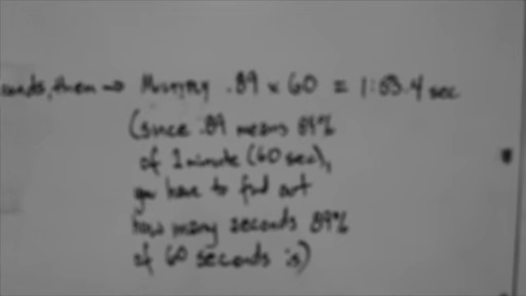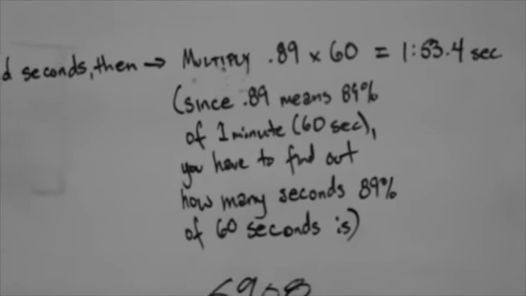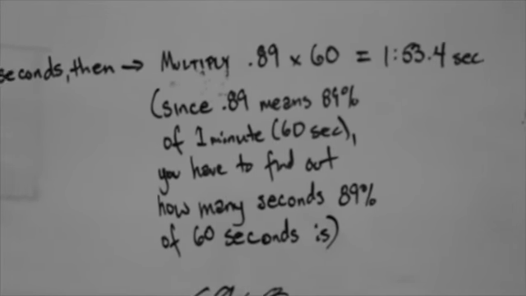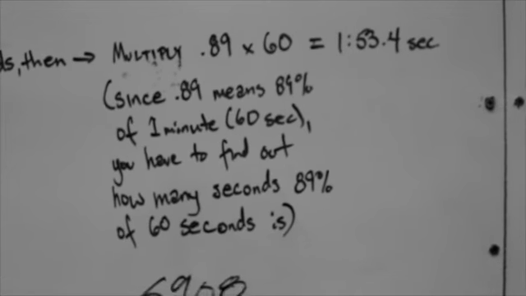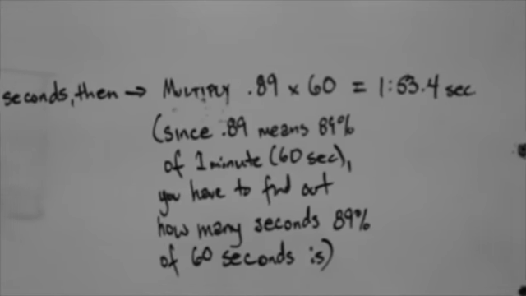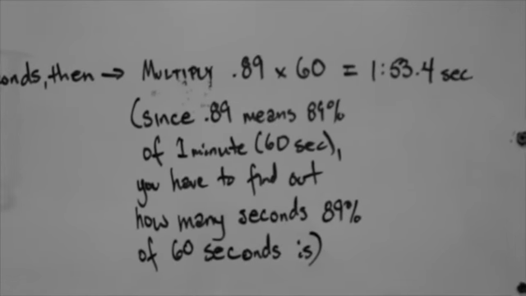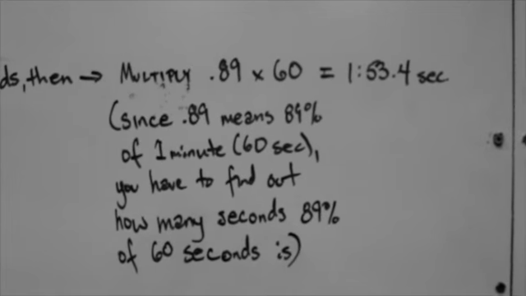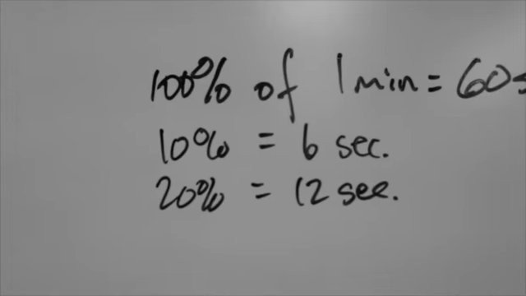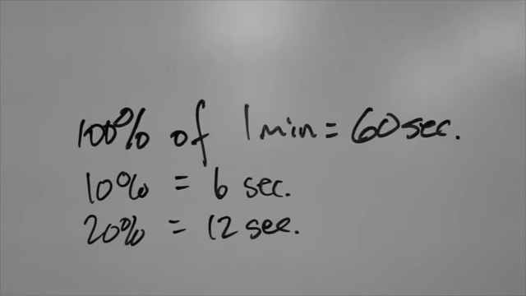Why is 0.89 not 89 seconds? Because 0.89 means 89% of 1 minute. Decimals always represent percentages. That's a way of thinking of it. They represent parts of a whole, and percentages are also parts of a whole, with 100% being the whole. So for 89% of 1 minute, I have to take 60 seconds times 0.89 to figure out what that means. 100% of 1 minute is 60 seconds.